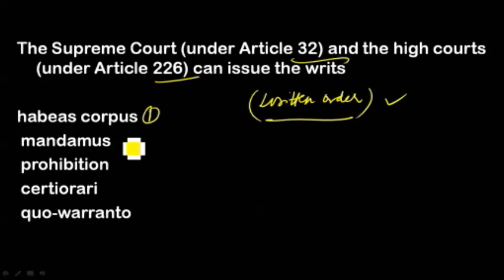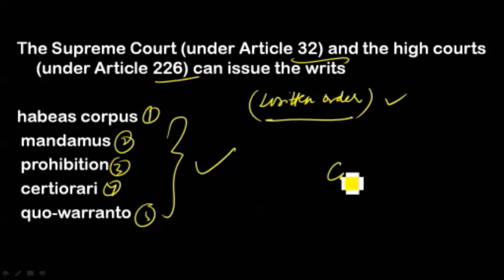There are 5 different kinds of writs issued by the court. These are habeas corpus, mandamus, prohibition, certiorari, and quo warranto. This is a provision provided in the Constitution to protect the fundamental rights of the citizens.